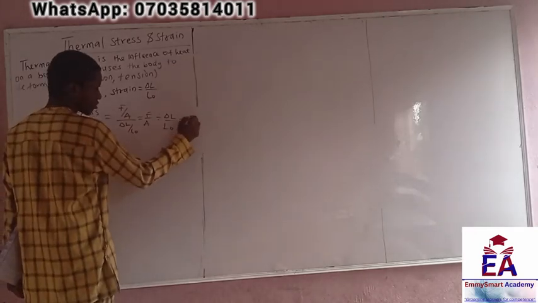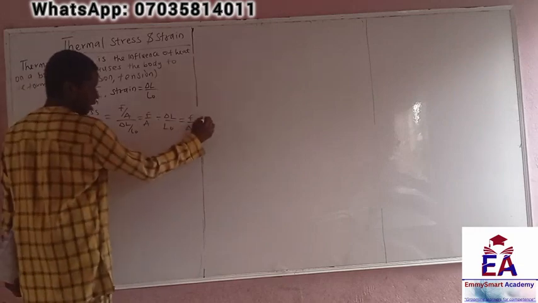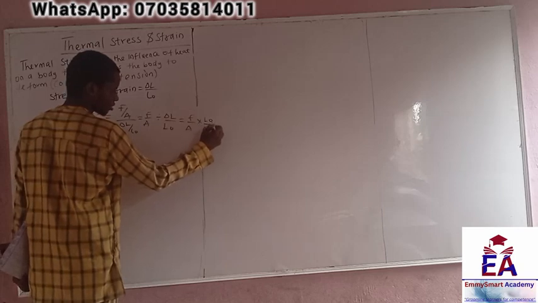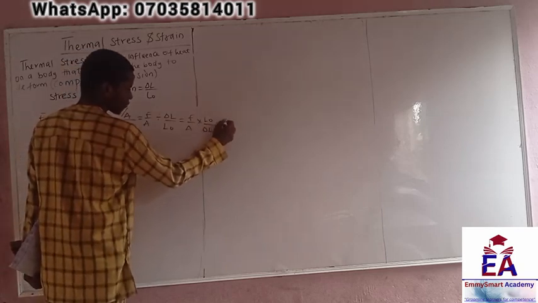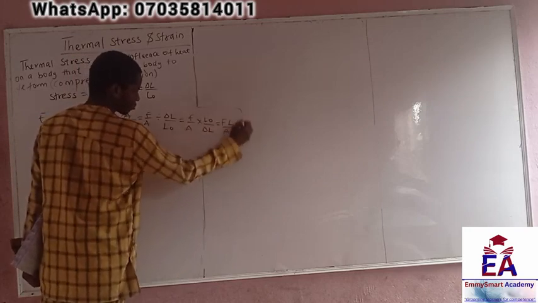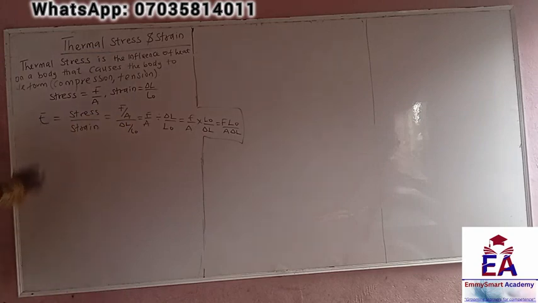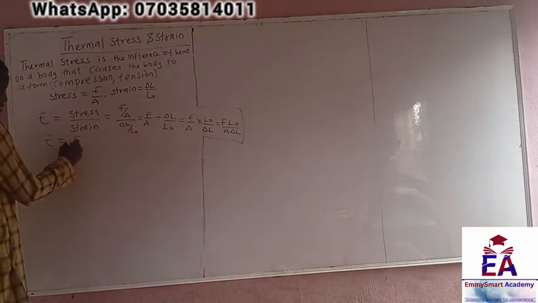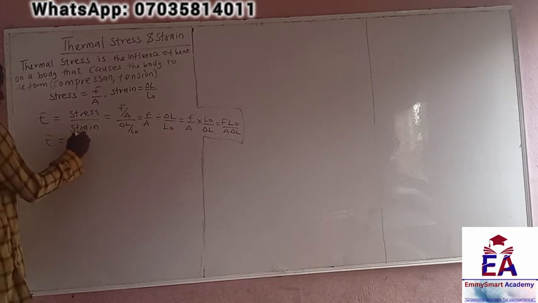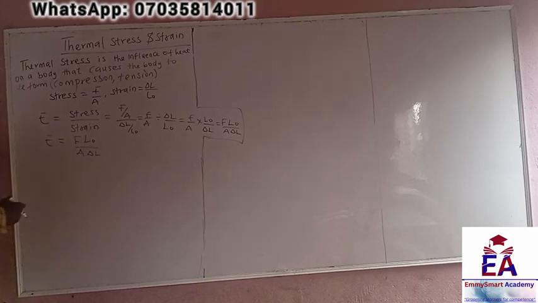When you look at it like this, it's easier to see that when you multiply, you have L naught over change in L. So it will look like this: F L naught all over A change in L. So Young's modulus is equal to F L naught all over A change in L.